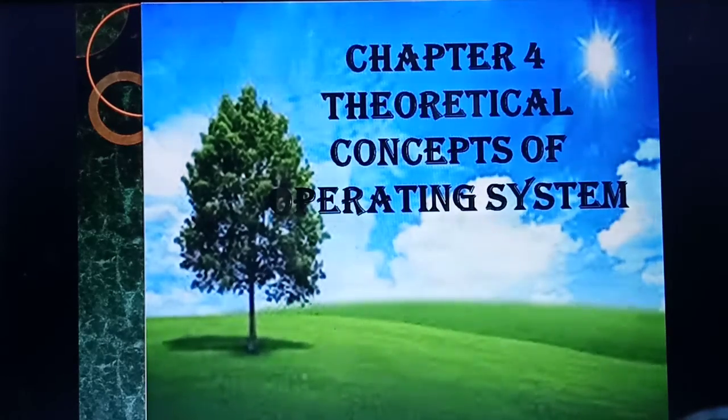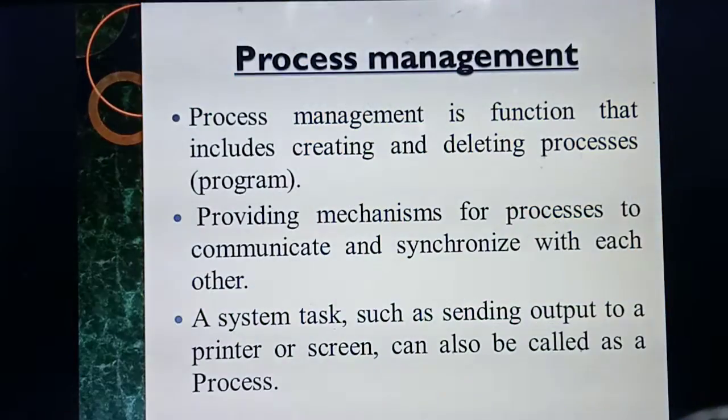Then what are the important points you all need to know? What are the types of operating system you studied last class? Single user operating system and multi-user operating system. Also the key features of operating system you studied, isn't it? What are the key features? User interface and memory management. So two key features you studied last class.